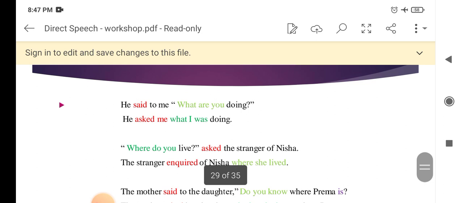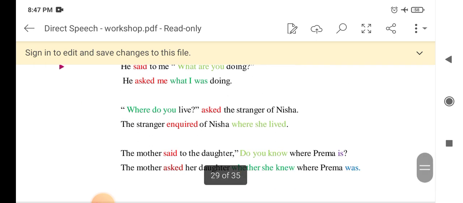For example, he said to me, what are you doing? He asked me what I was doing. Where do you live? Asked the stranger of Nisha. The stranger inquired of Nisha where she lived. The mother said to the daughter, do you know where Prema is? Here the question is starting with the helping verb do. So that's why we need a conjunction like whether or if. The mother asked her daughter whether she knew where Prema was.